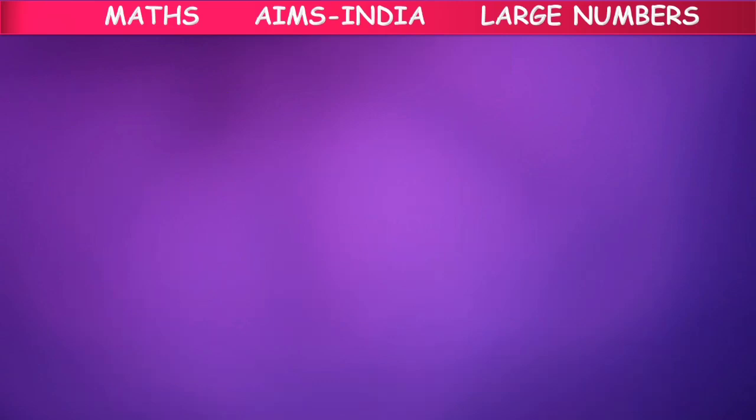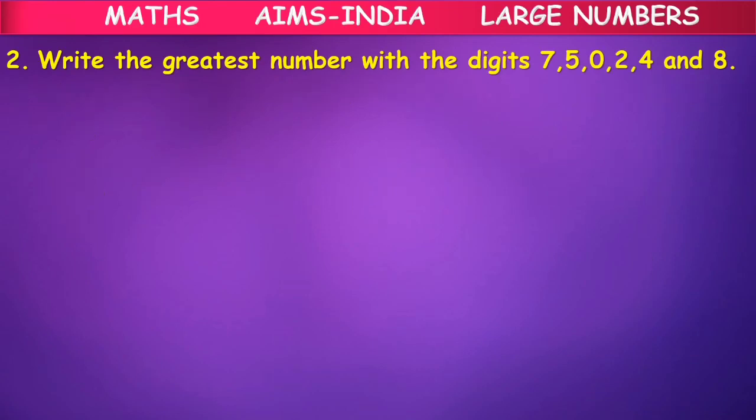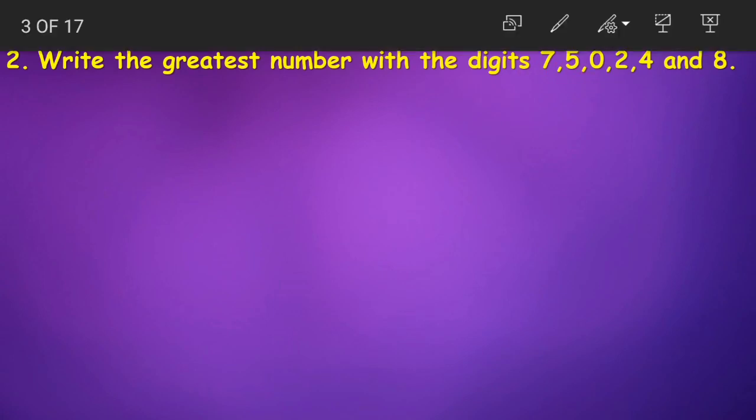Moving on. Write the first question number 2. Write the greatest number with the digits 7, 5, 0, 2, 4 and 8. Now what is he asking in the question? Greatest number. Among the given digits, which is the greatest number? 8. So we write 8 in the first place. We have written 8 already, so let us strike out 8.